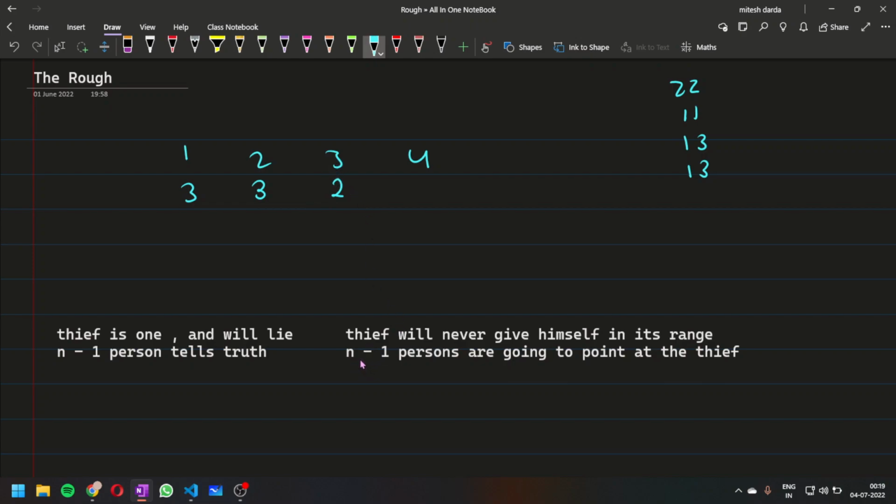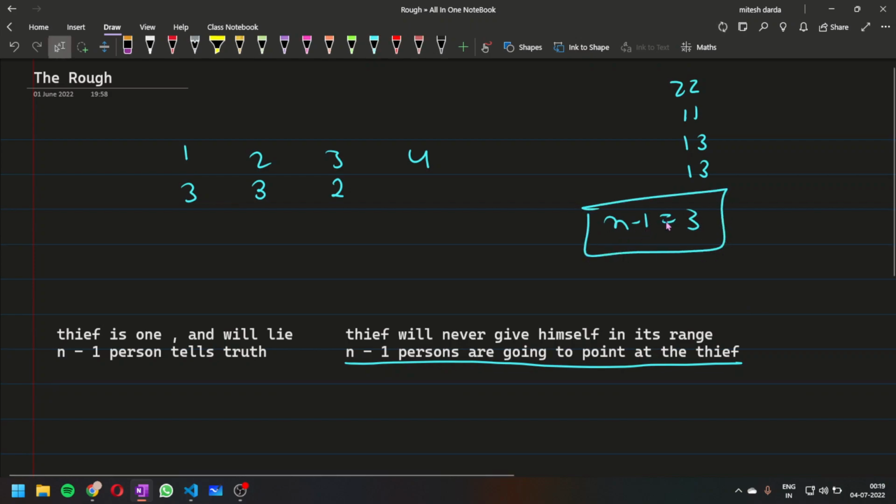If n minus 1 persons are always going to point at the thief, in this case n minus 1 is equal to 3. So 3 persons are always going to point at the thief. That means these 2 persons can be the thief.